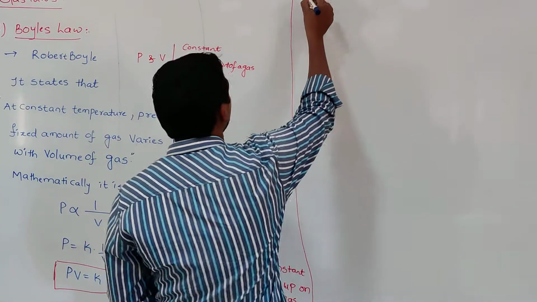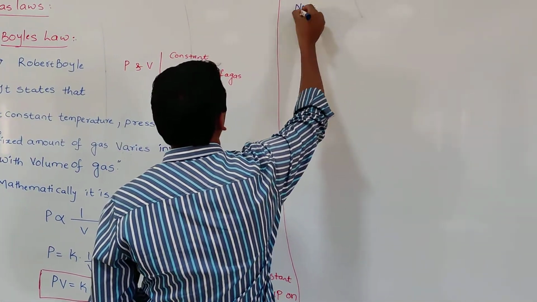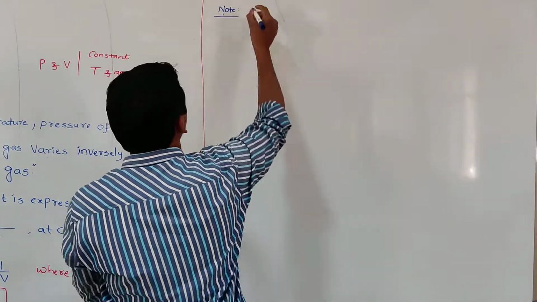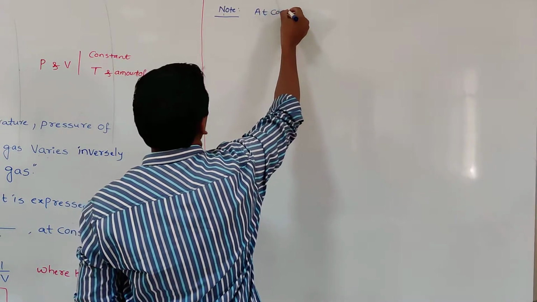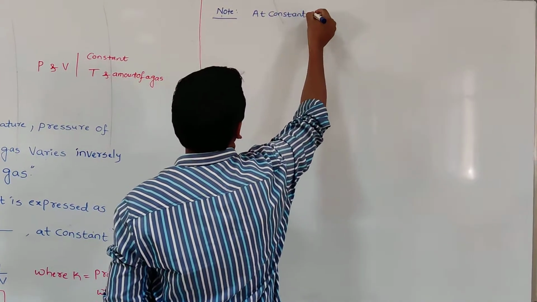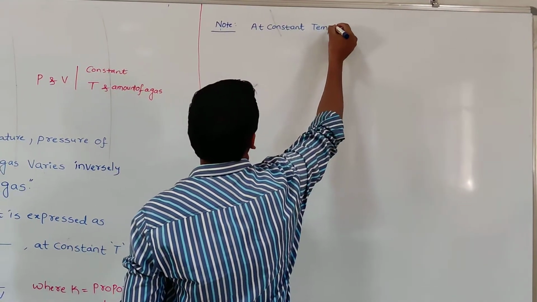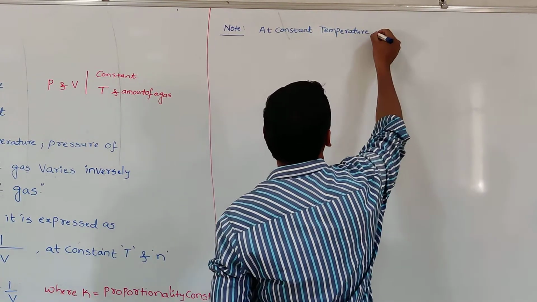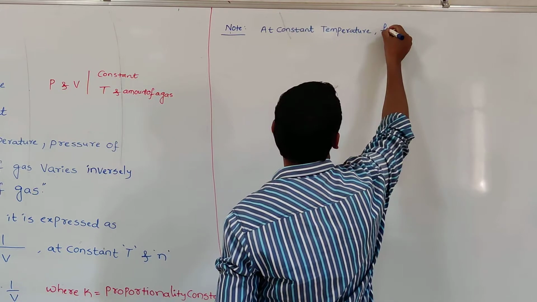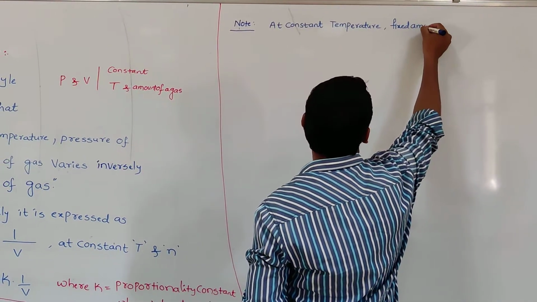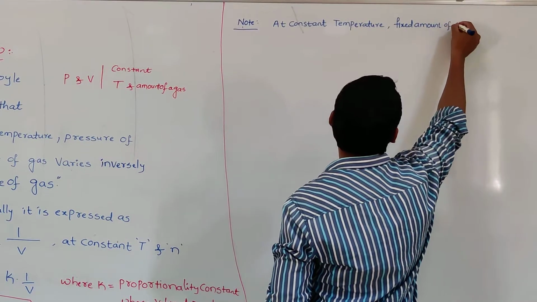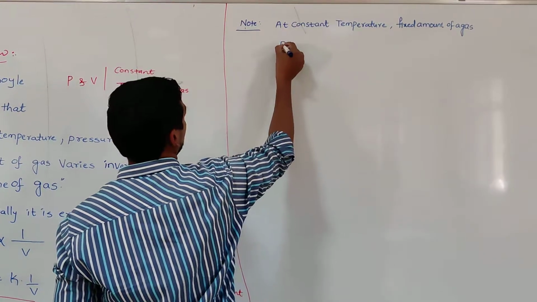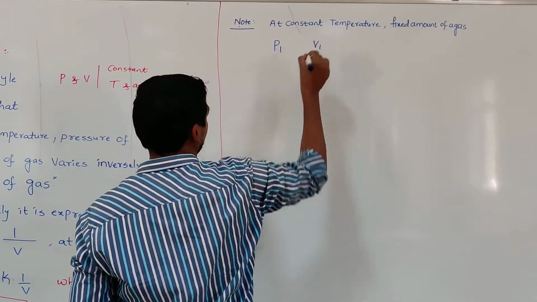Now, for example, let us take a fixed amount of a gas at constant temperature, whose pressure is initially P1 when its volume is V1.